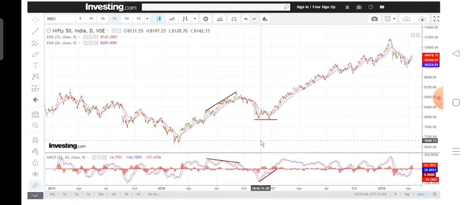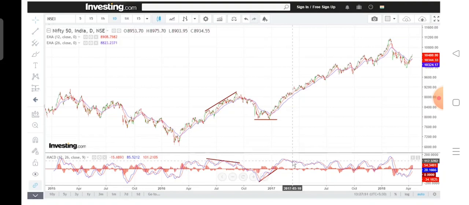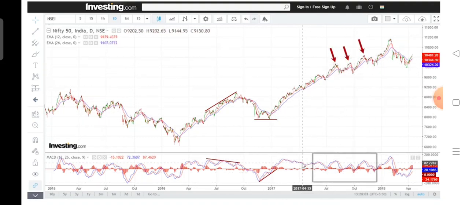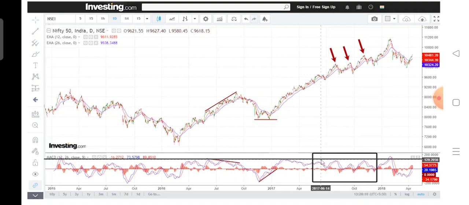How does a long uptrend happen in a market? First, there would be an initial up move. During that time, first MACD crossover happens, and then we find that MACD crosses the zero line and goes above the zero line and stays that way. During that time, we discussed the buy on dips trade. But if we are looking for the counter trades, that is, in this up move there were these counter down moves. To focus on them, if we look at the MACD, we find that the MACD itself topped out around 110 to 120 zone.